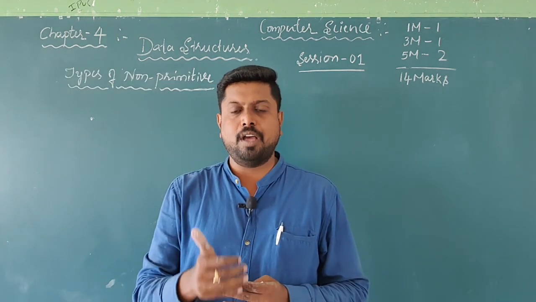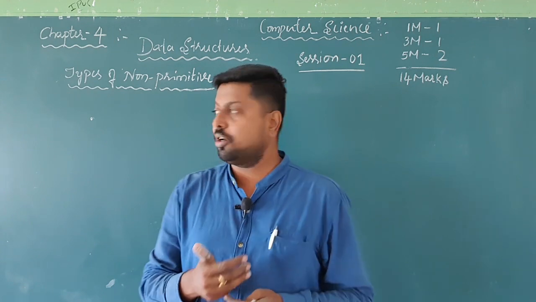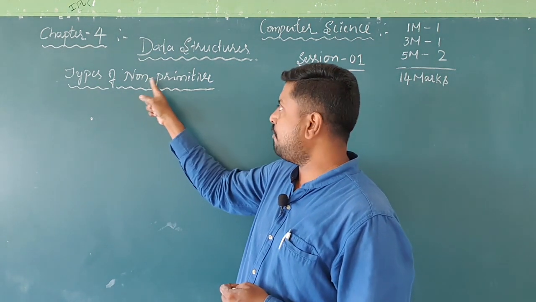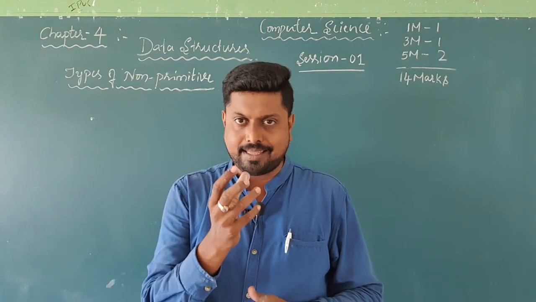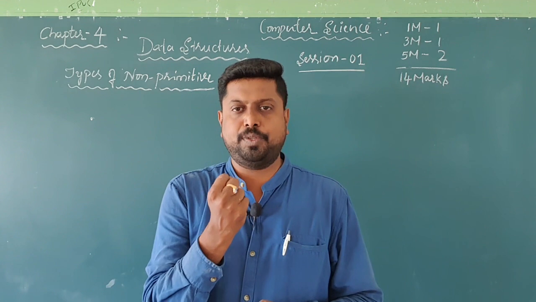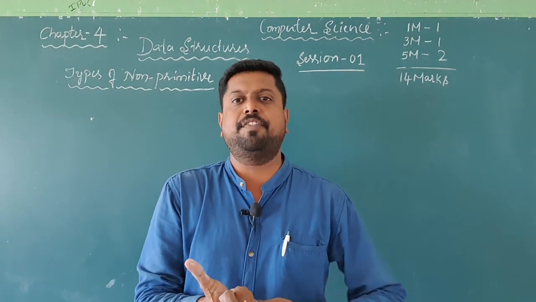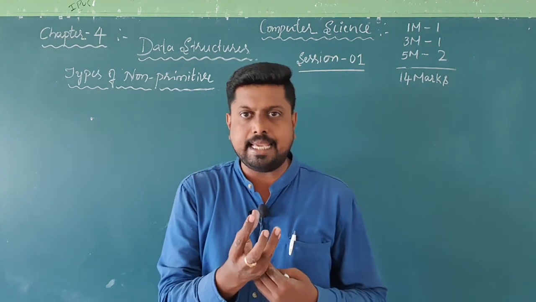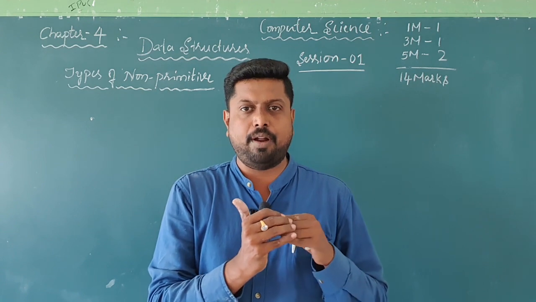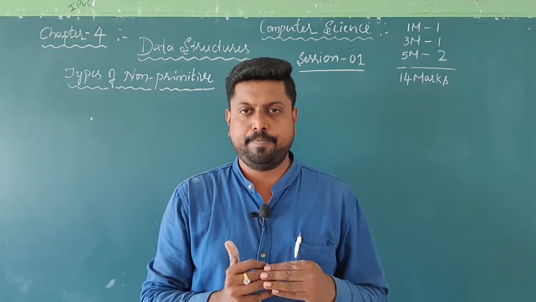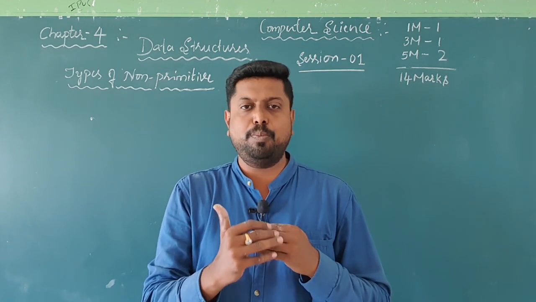After the operations of the primitive data structures, we are going to one more concept, that is types of non-primitive data structures. We have a classification, we have types in non-primitive data structures. As I said, the definition of the non-primitive data structure is these kinds of the data structures are derived from the primitive data structures. So we have categories, we have types in the non-primitive data structures.